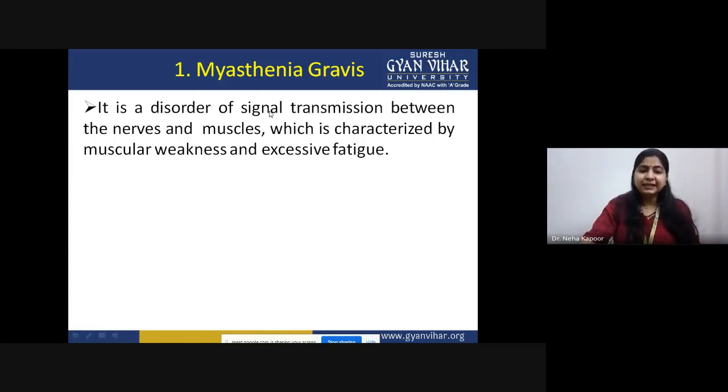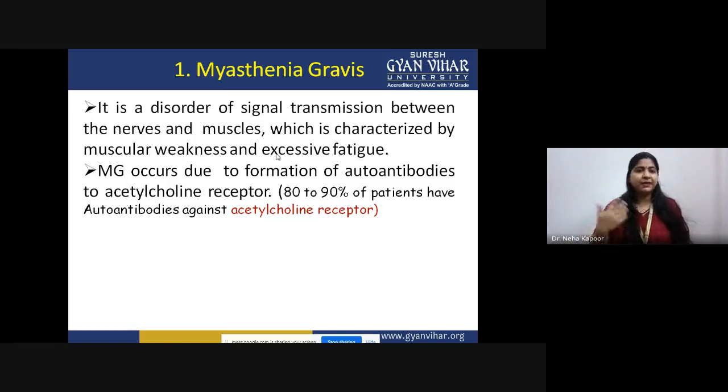So when our nerves and muscles are not functioning properly in a coordinated fashion, muscular weakness happens. You won't be able to move your hand or your leg in a very precise manner, as you used to in normal conditions. And sometimes people express excess fatigue. They feel tired after very little work. So why is this muscular weakness happening?